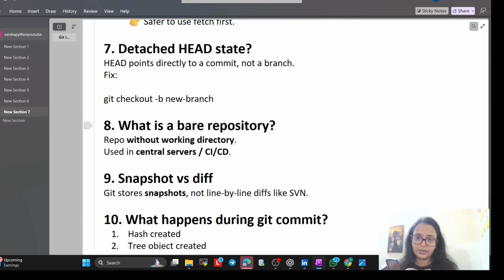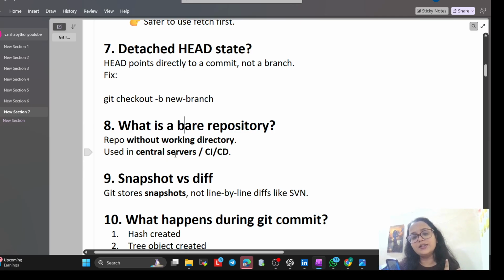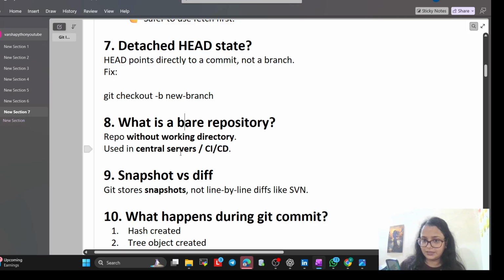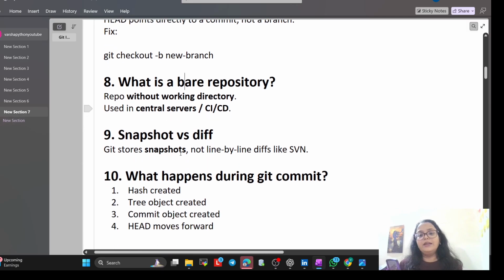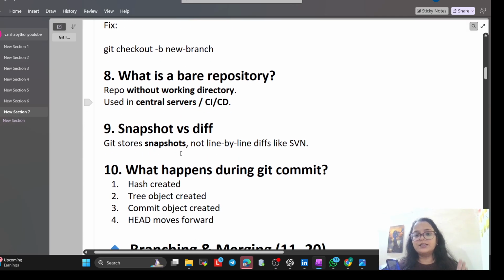That is a bare repository: a repository without a working directory, used on a central server or CI/CD. In simple terms, on our central server like GitHub or GitLab, we don't need a screen to edit the code, we just need a database to store it. That is a bare repository.